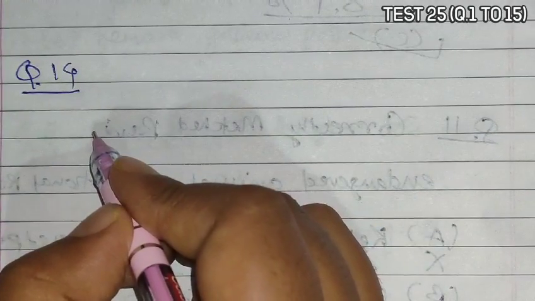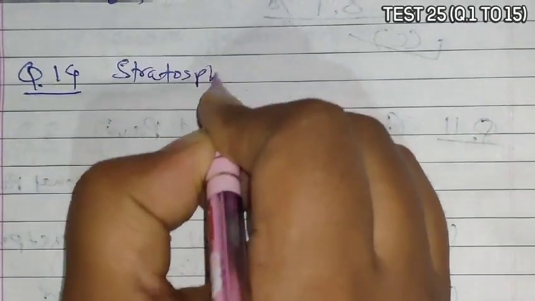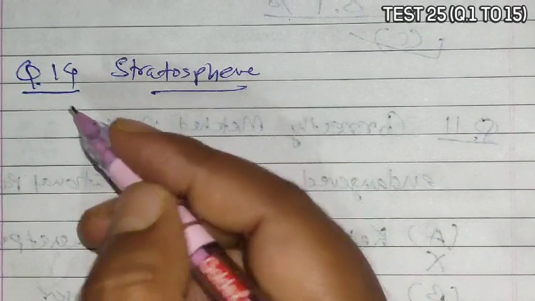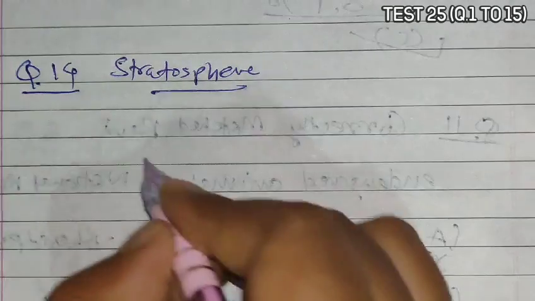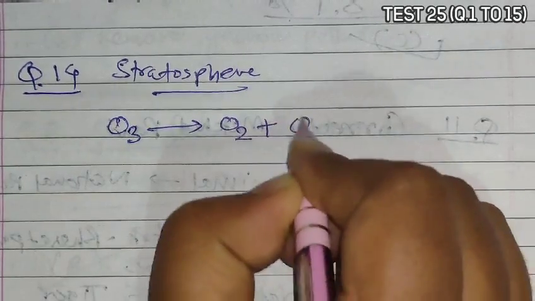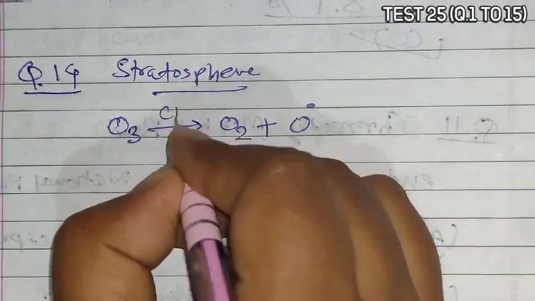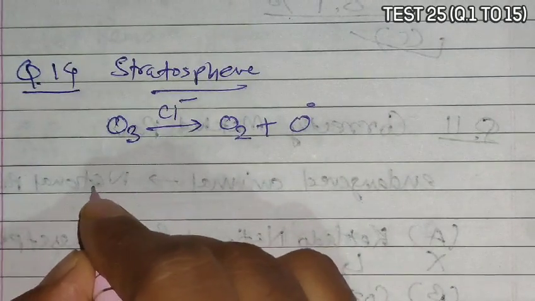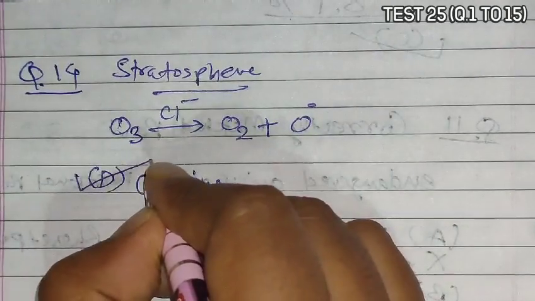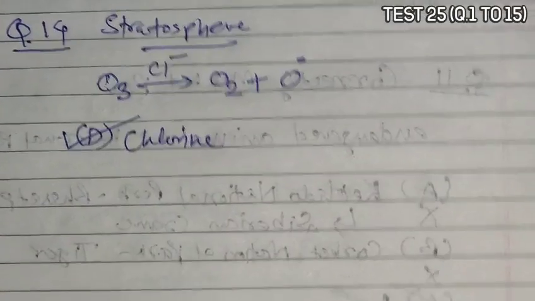Question 14 asks that in the stratosphere, which of the following acts as a catalyst in the degradation of ozone and release of molecular oxygen? Actually, ozone is O3. It breaks down into O2 and one nascent oxygen by chlorine, and this occurs in a kinetic method. So option D is the correct answer, that is chlorine. Next is question 15.